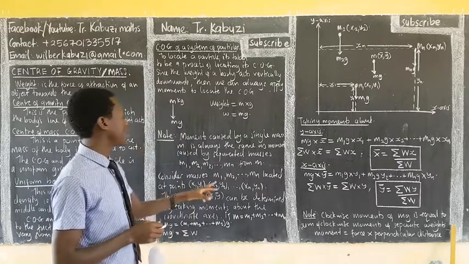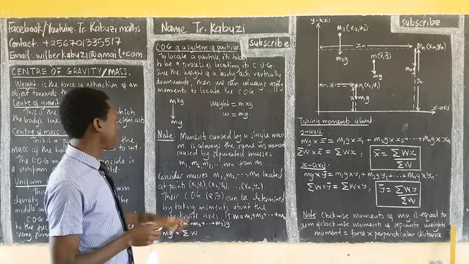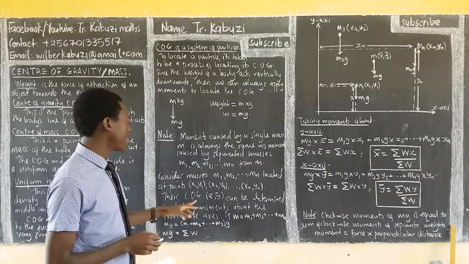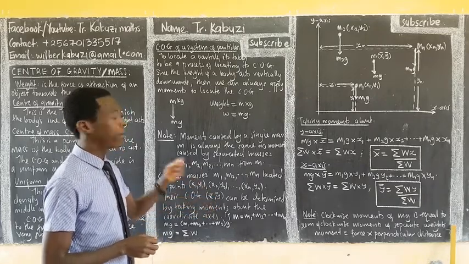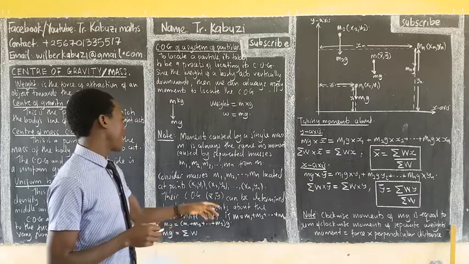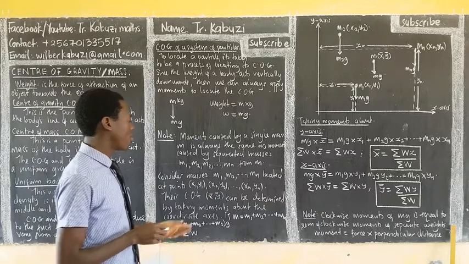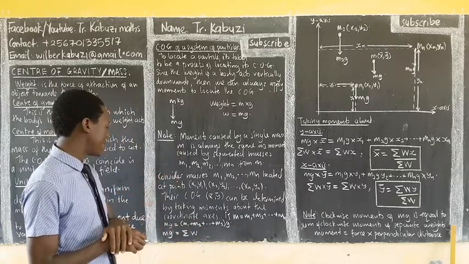So consider masses M1, M2, M3 located at points, with the center of mass at x bar, y bar. Now this is the center of mass for the whole mass. We take moments about the coordinate axis, meaning either the y-axis or the x-axis.